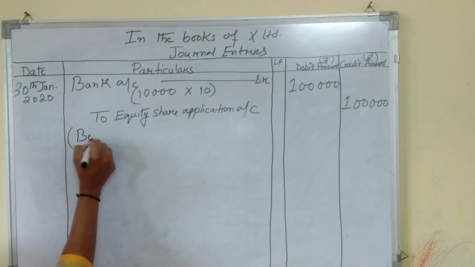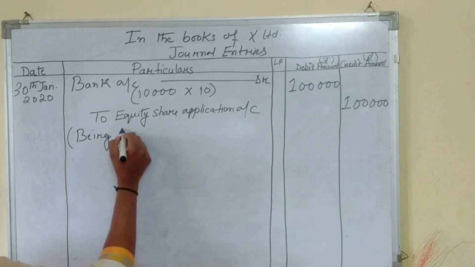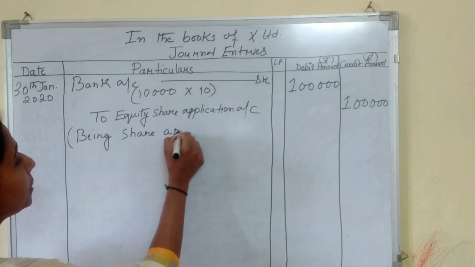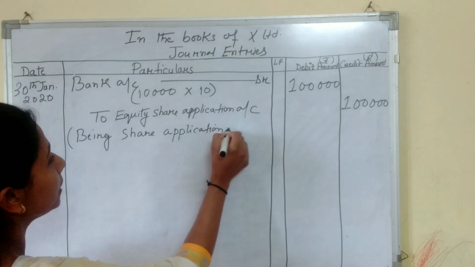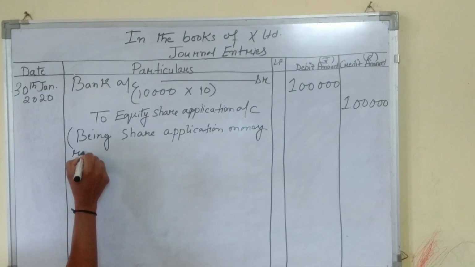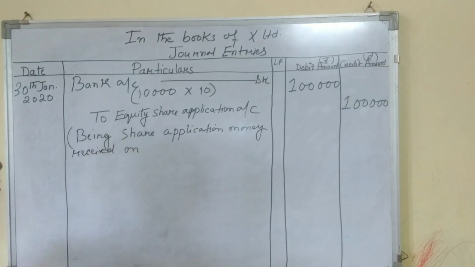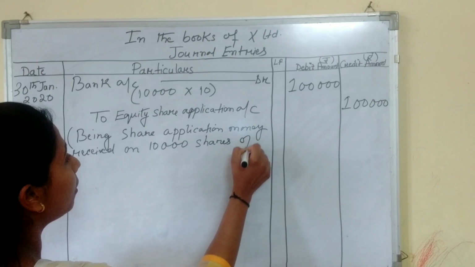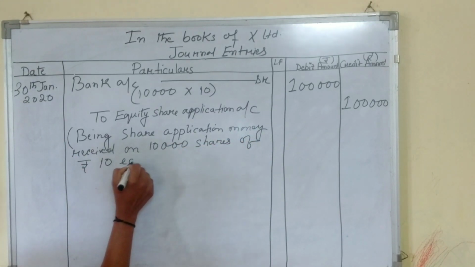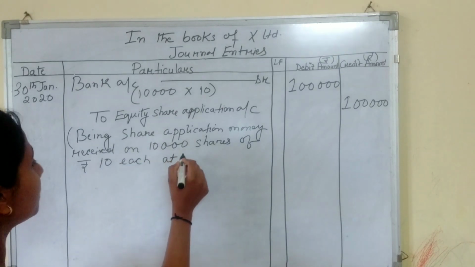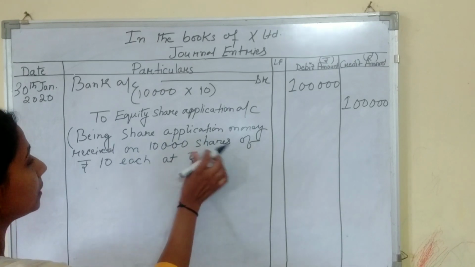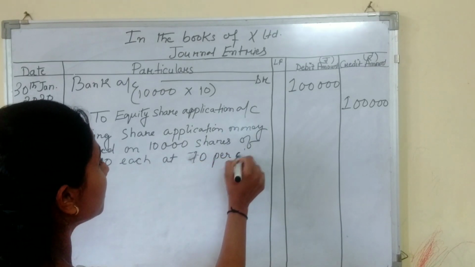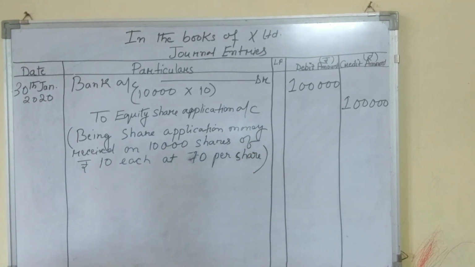So we will start the narration with: Being share application money received on 10,000 shares of ₹10 each at ₹10 per share. So this is our first journal entry.